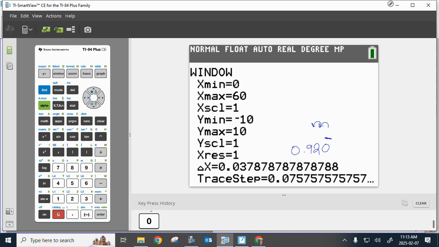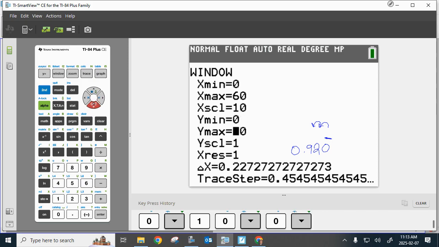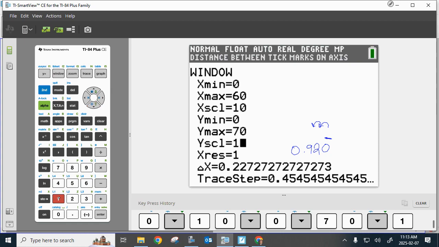And what did I count up by on my X-axis? My scale was actually 10. I counted by tens. Some people said 5 because it was every second line, so if you want to put 5, that's fine. Am I going to have a negative height for my doll? No, so 0. My maximum height is 60. I always like to show a little bit more than my max, and my scale is 10.